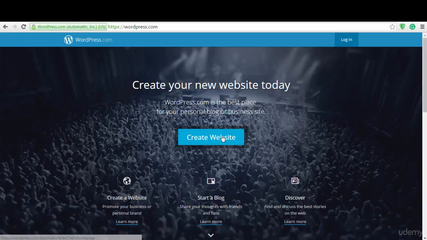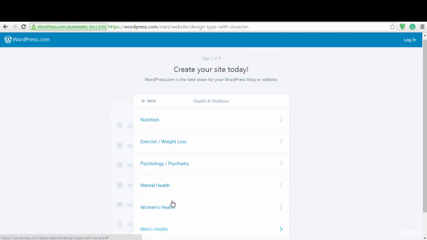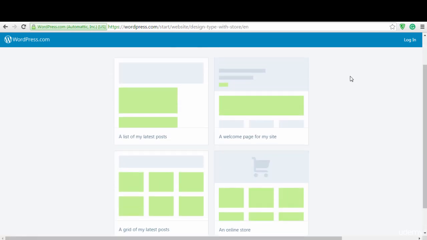What you are going to do here is post an article and then link back to our site. Now go to create website. Then here you need to choose the category your site belongs to. So here I'm going to go to health and wellness, and then choose men's health. It doesn't really matter. And then choose how you want your homepage to look.